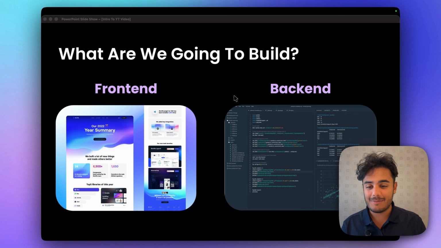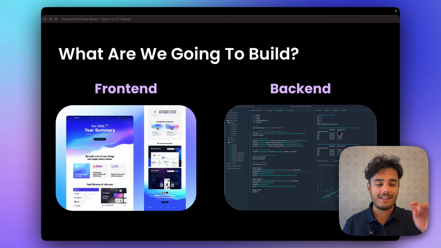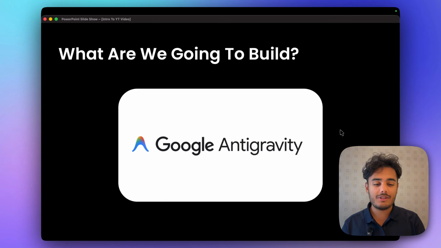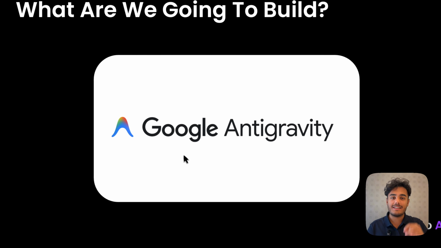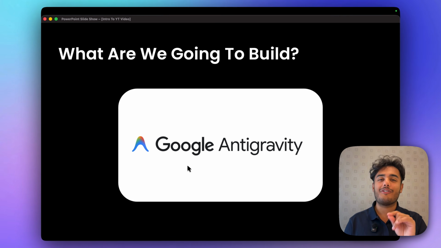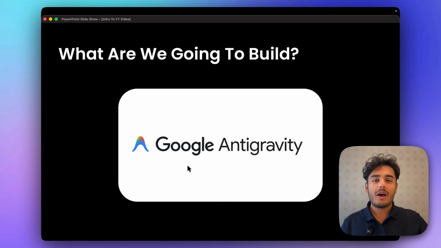And this entire system is going to include a front end, it's going to include a back end, and we're going to use Google's AntiGravity to build this entire thing out without writing a single line of code. We're going to have an AI agent help us write the code.